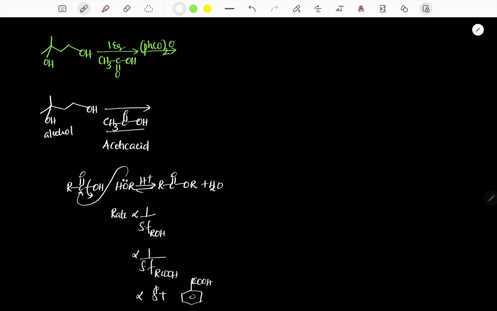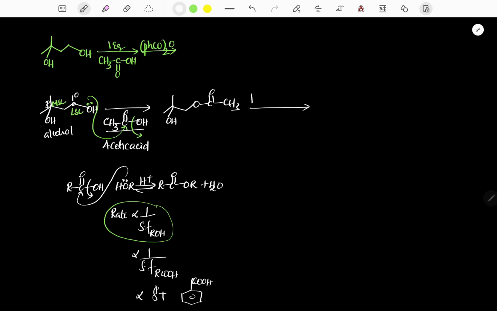So here if you observe, it is a primary carbon, and it is a tertiary carbon. So this is less sterically crowded, and it is more sterically crowded. That's why the nucleophile attacks the carbonyl carbon, and the leaving group will leave based on this point. Therefore the corresponding product is a tertiary alcohol, which is not participated, while the primary alcohol participated, and the corresponding carboxylic ester is formed.